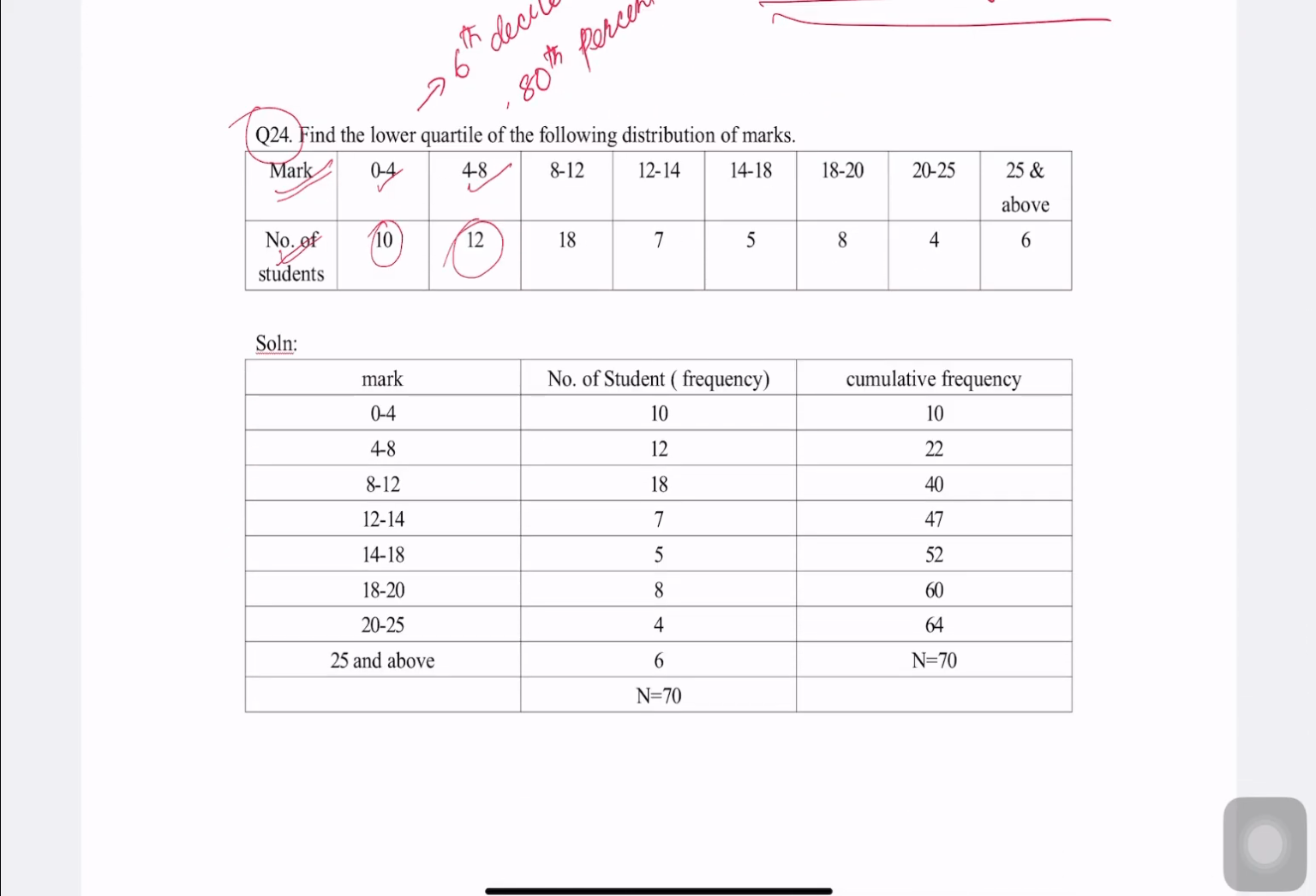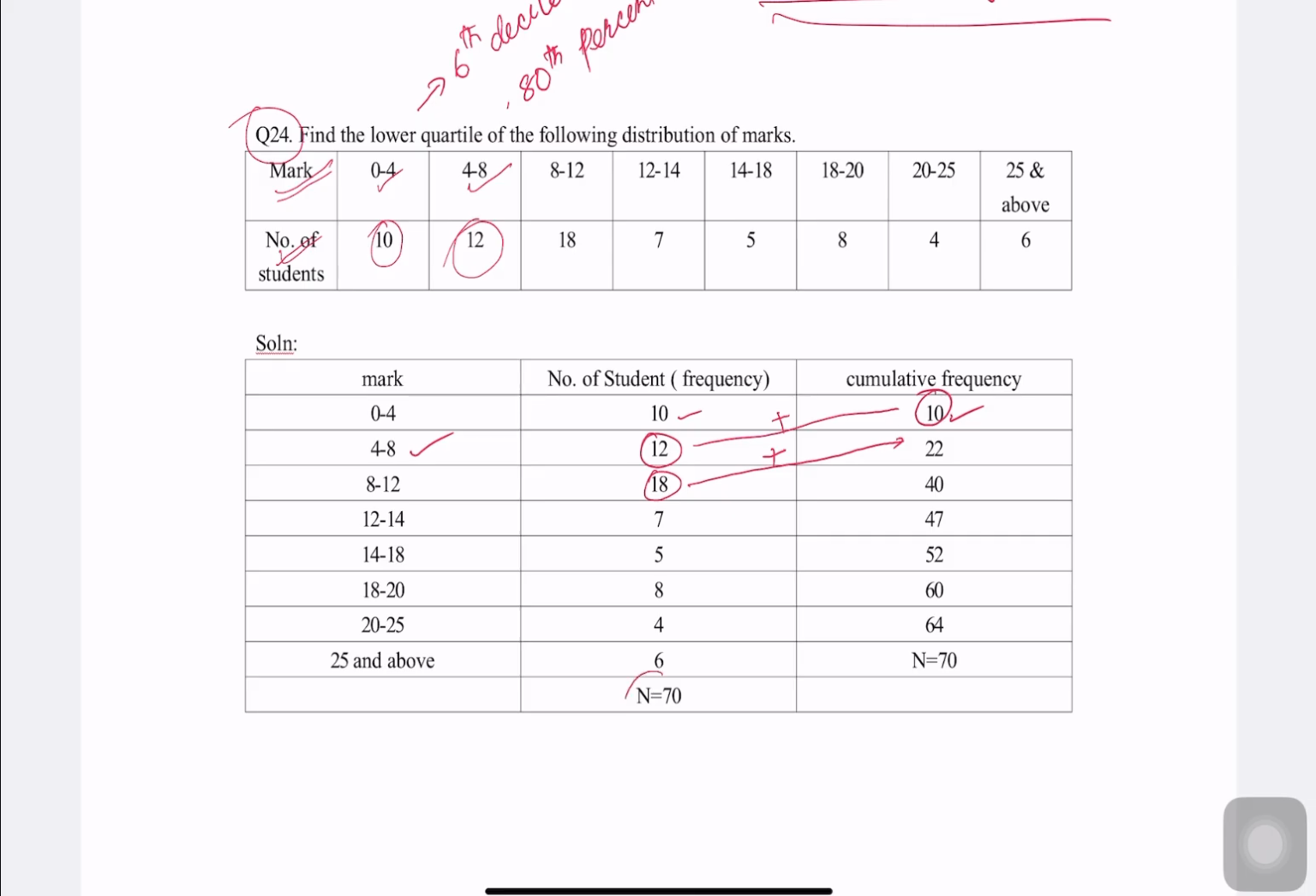Marks 0 to 4, frequency 10, cumulative frequency is 10. Then marks 4 to 8 is 12 students, cumulative frequency is 12 plus 10, we have 22. Then 8 to 12 we have frequency 18, and 18 plus 22 we have 40. This is how we have done it. This we learned from the previous class, how to find cumulative frequency, so we will not waste much time here. Now we know the total frequency is 70, n equal to 70.